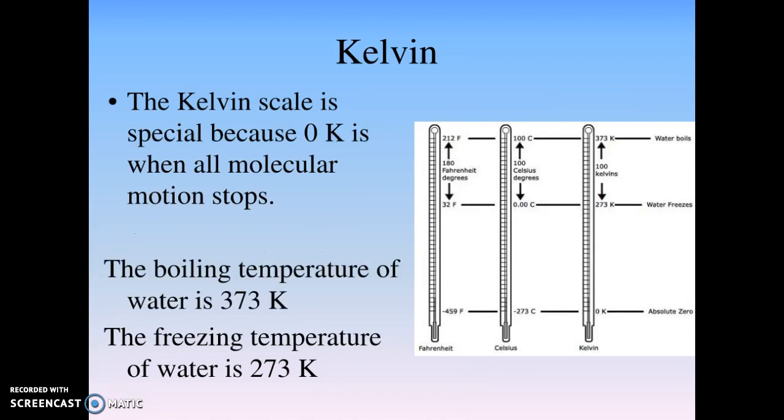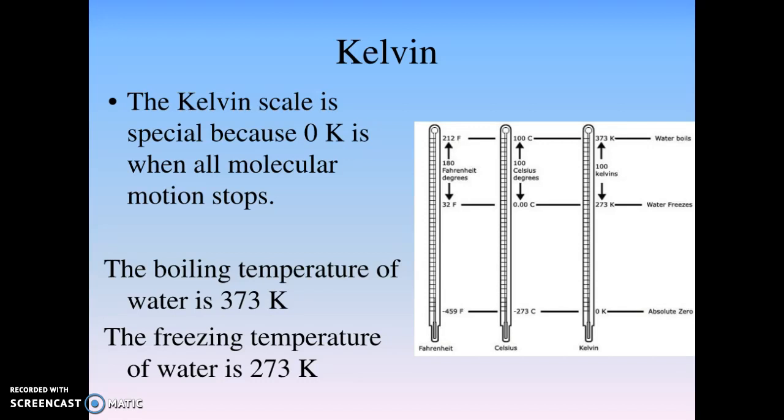Okay, the Kelvin scale is not used very often. The Kelvin scale is special though because 0 Kelvin is when all molecular motion stops. This is also known as absolute zero. So this means that something has basically no temperature. There's no movement. There's no thermal energy there.